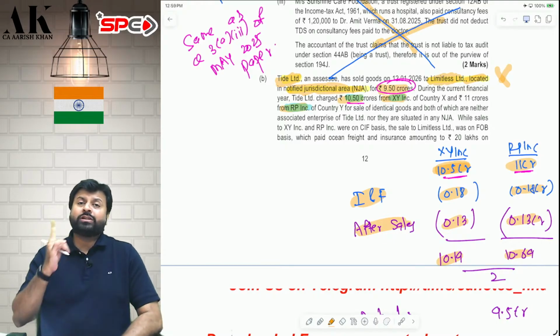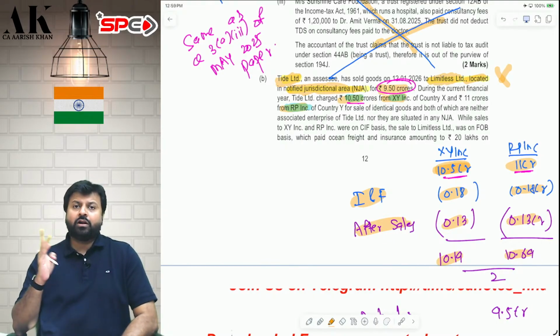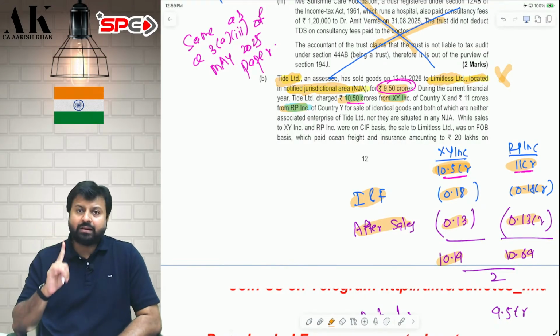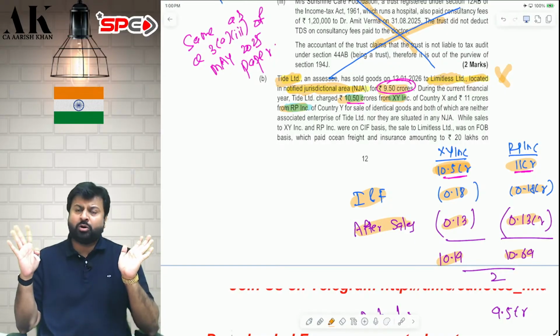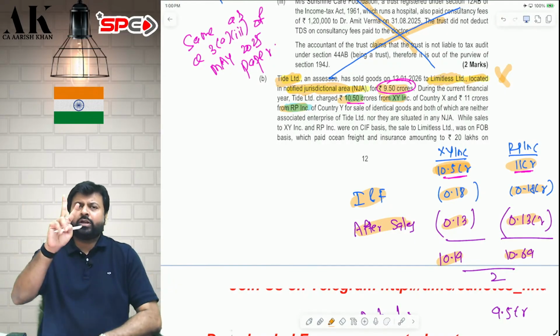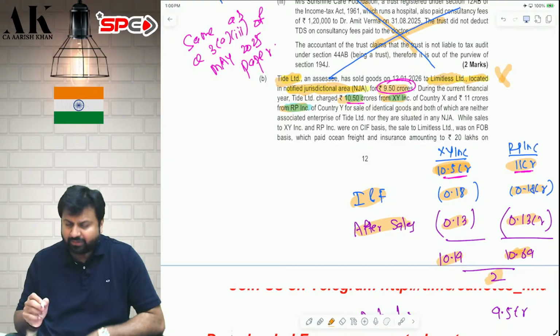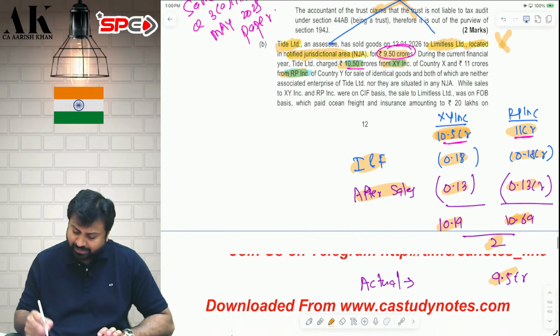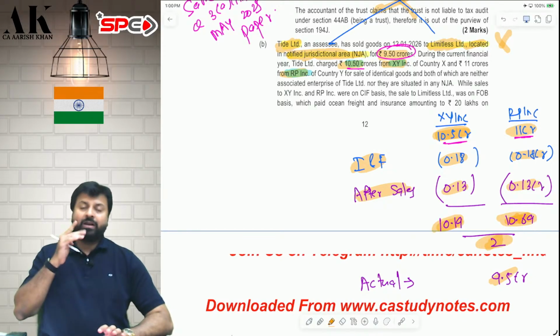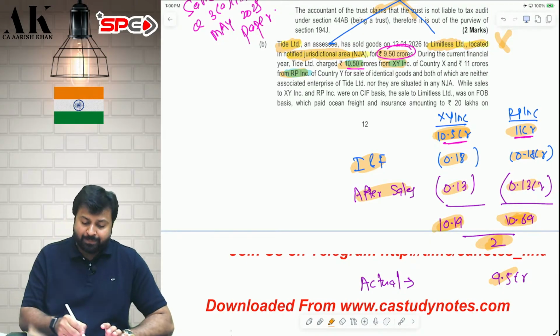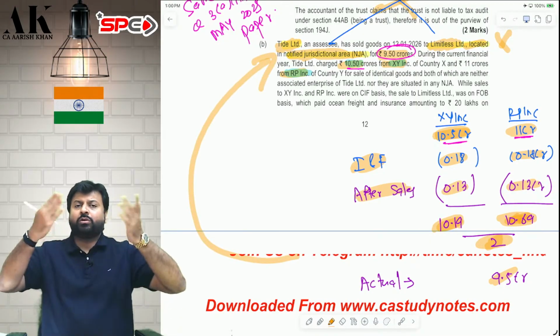Remember, if you are getting more than one arm's length price, then you have to follow the range concept if the number of items is 6 or more. But here the number of items is less than 6, only 2 items. So you can take the arithmetic mean of these 2 items. That will become your arm's length price. So 10.19 first arm's length price, 10.69 second arm's length price, divided by 2 will be your average arm's length price. You will compare that with 9.5 crore, then the difference amount you have to add back.